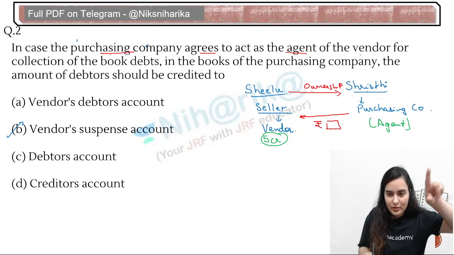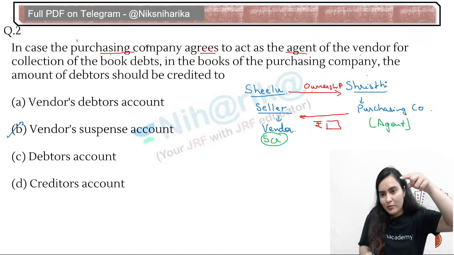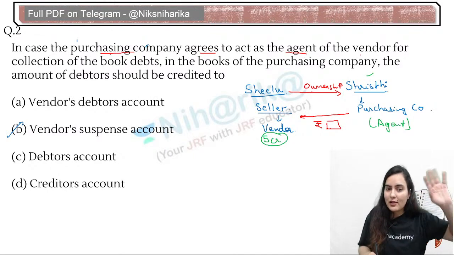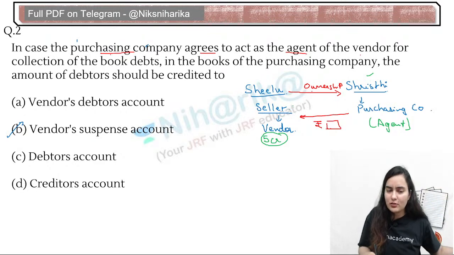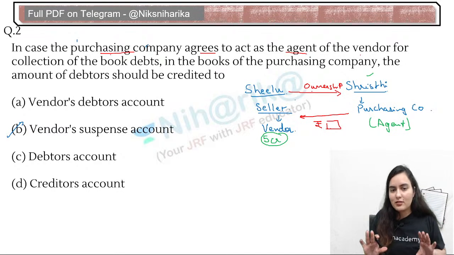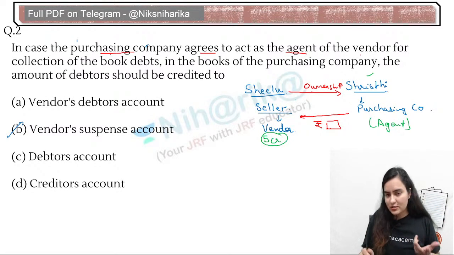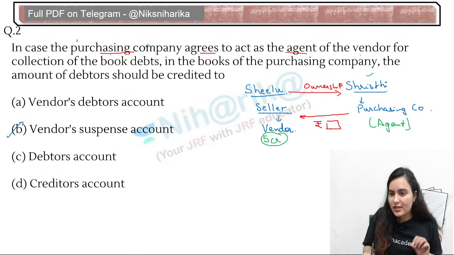They are revolving, that you be my agent also and you keep the ownership also and you give me money also. I'll give you commission and I'll settle your books, and don't worry, I'll give you good money in the end. You trust me? So Shrishti says, yes, I trust you, let's do this transaction.